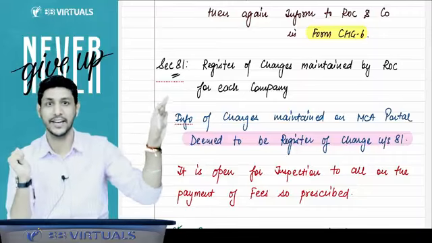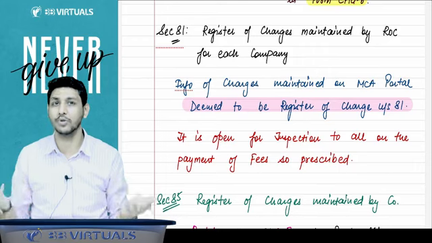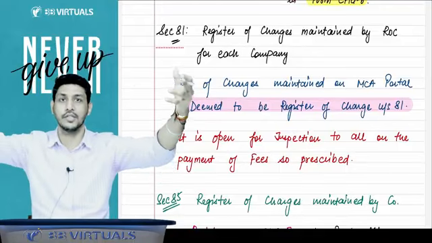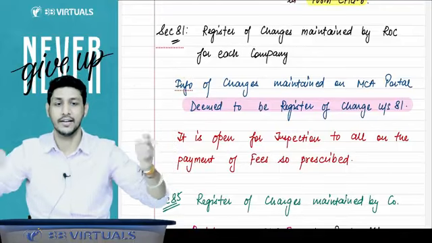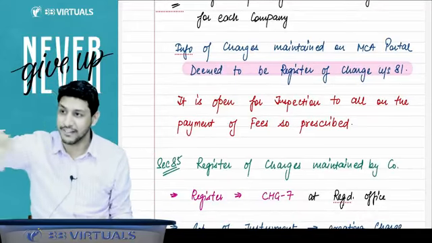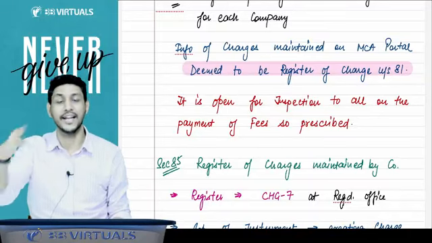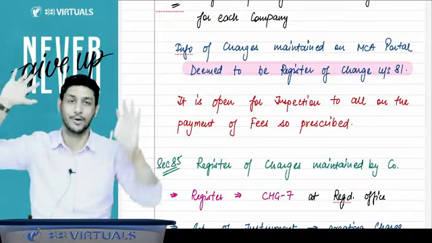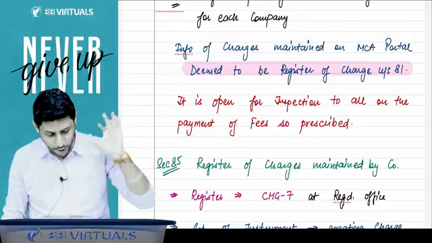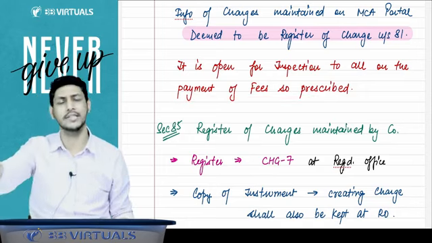But for the ROC, they have played a game here. Section 81 says that a register of charges is maintained by the ROC for each company. How will the ROC maintain it? ROC has so many companies, and companies are creating so many charges. How will the ROC create a record of all that? They have said that whatever information the company files on the MCA portal related to the charges of the company is deemed to be the register of charges maintained by the ROC. They need not maintain a separate register. That information is open for inspection to all on payment of fees. You can pay the fees and inspect it.